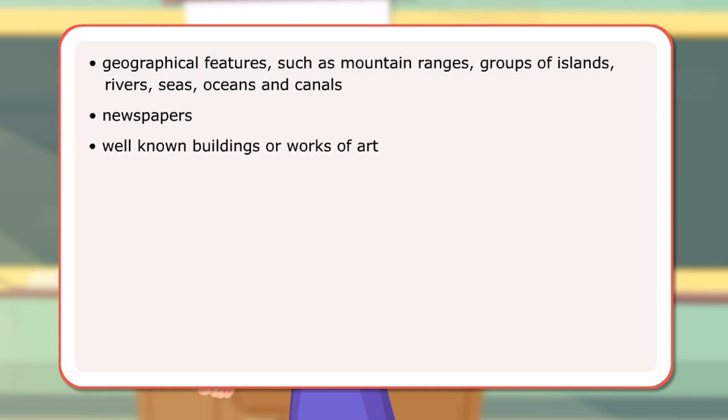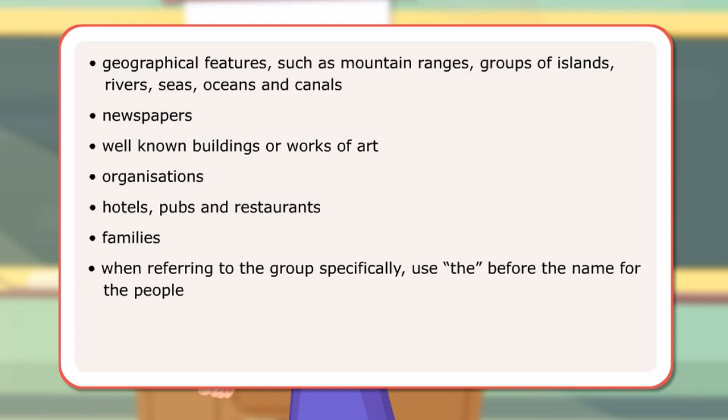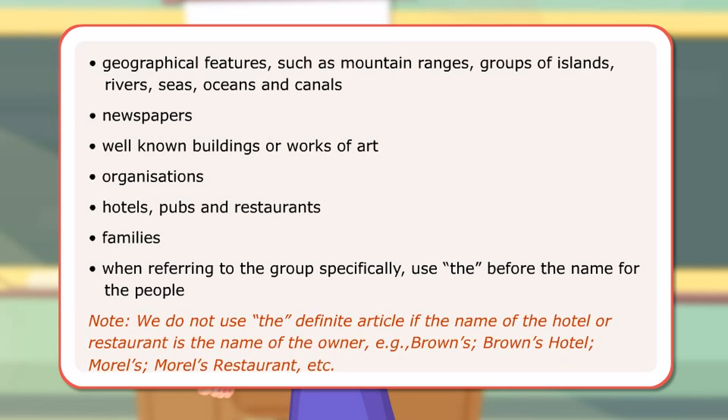Well-known buildings or works of art. Organizations. Hotels and pubs and restaurants. Families. When referring to the group specifically, use the before the name for the people. Note: we do not use the definite article if the name of the hotel or restaurant is the name of the owner. Example: Brown's Hotel, Morel's Restaurant, etc.